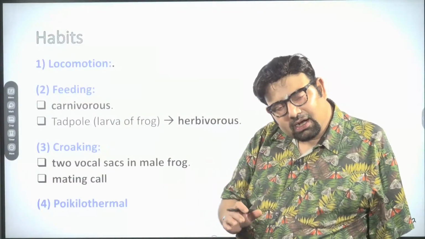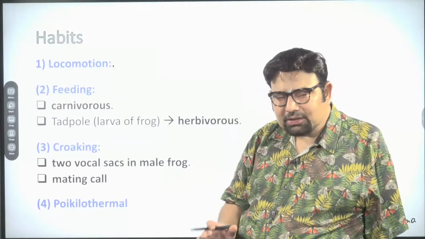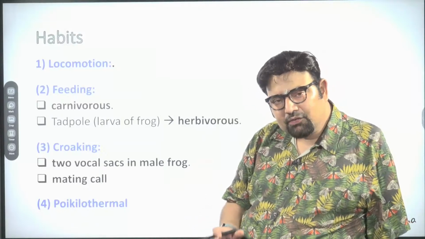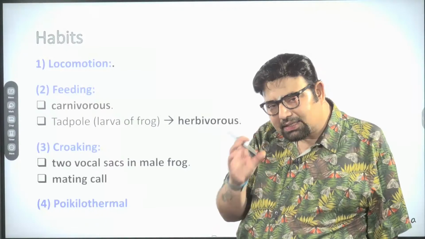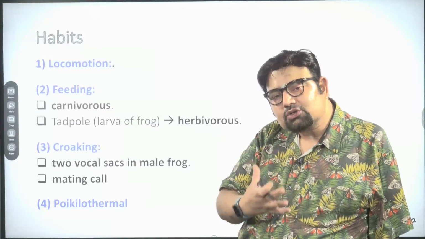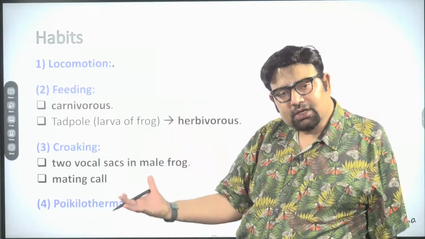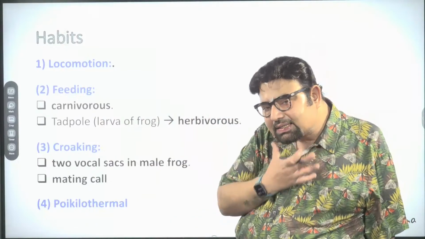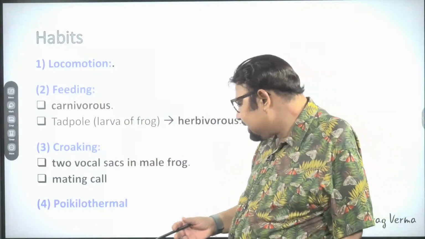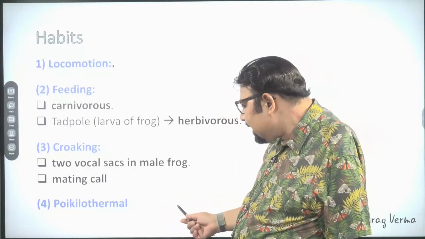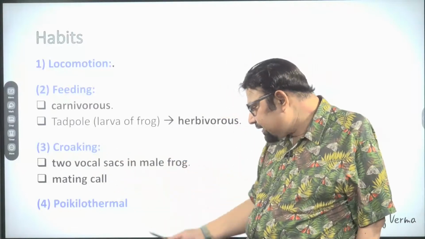Now, along with the vocal cords, males also have vocal sacs. Vocal cord is just to make the sound, and vocal sac is to amplify the sound. So, vocal sacs are there in the males and they are not there in the females. And croaking is a mating call.